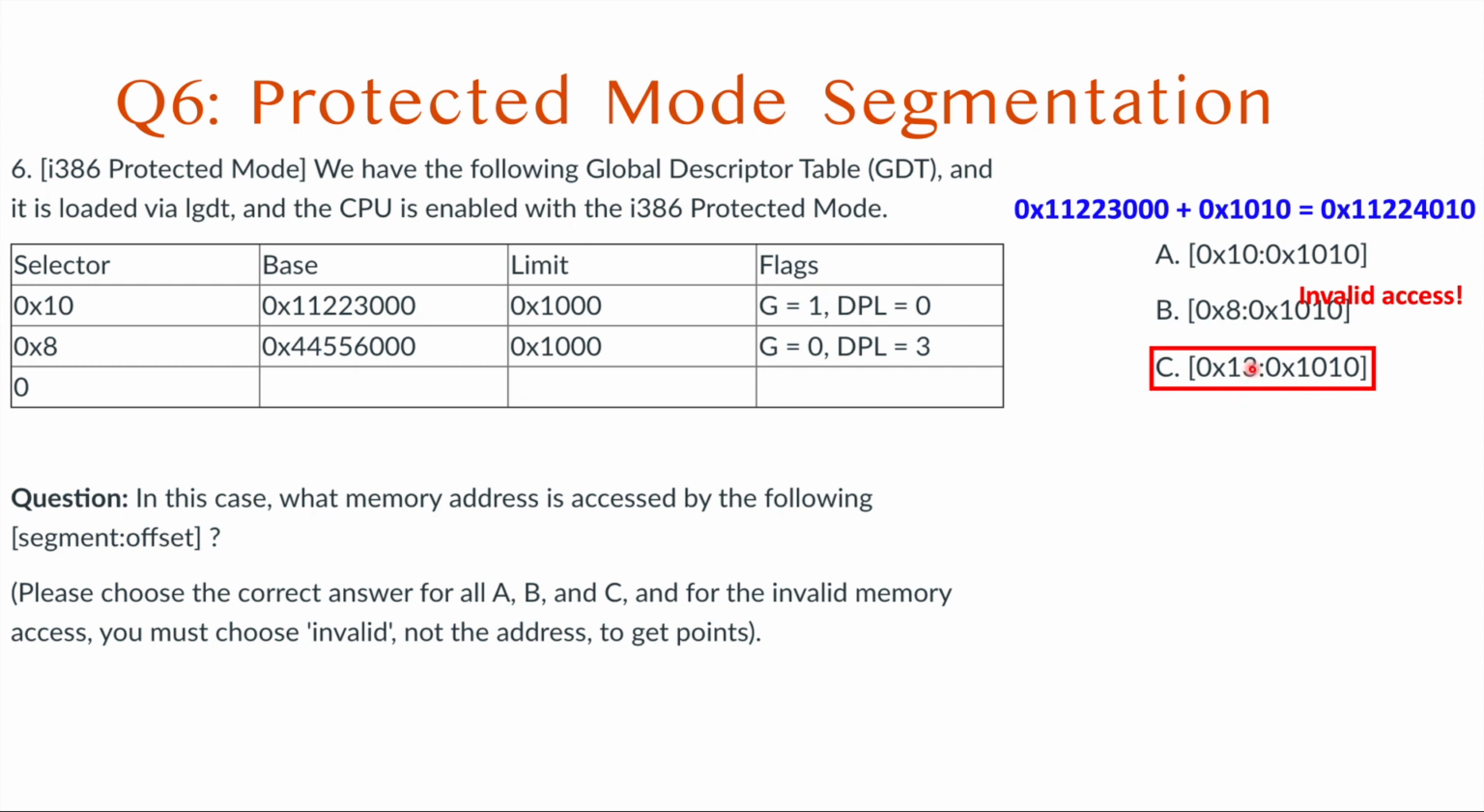But in such a case, even if the 0x13 is the segment selector, we need to ignore the last two bits, so we will ignore 3. So it should be 0x10. So we will refer to this global descriptor. And then let's try to look at whether we can access this or not.